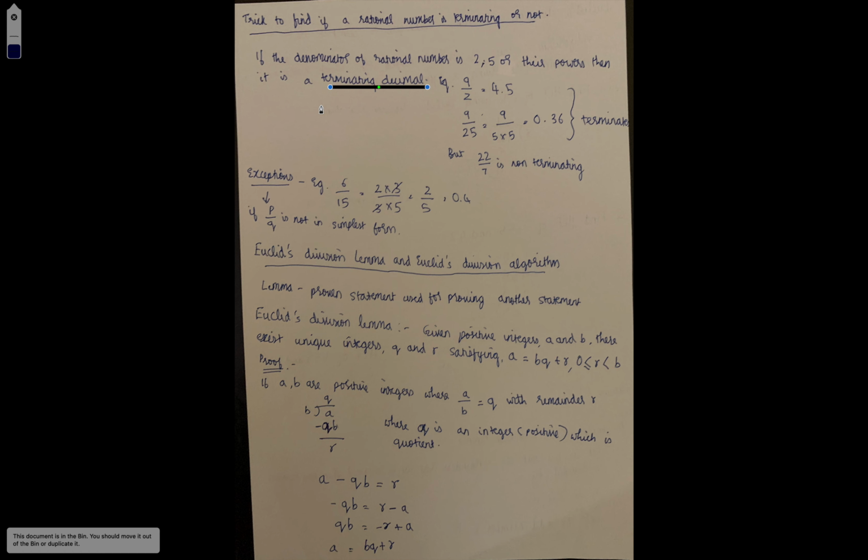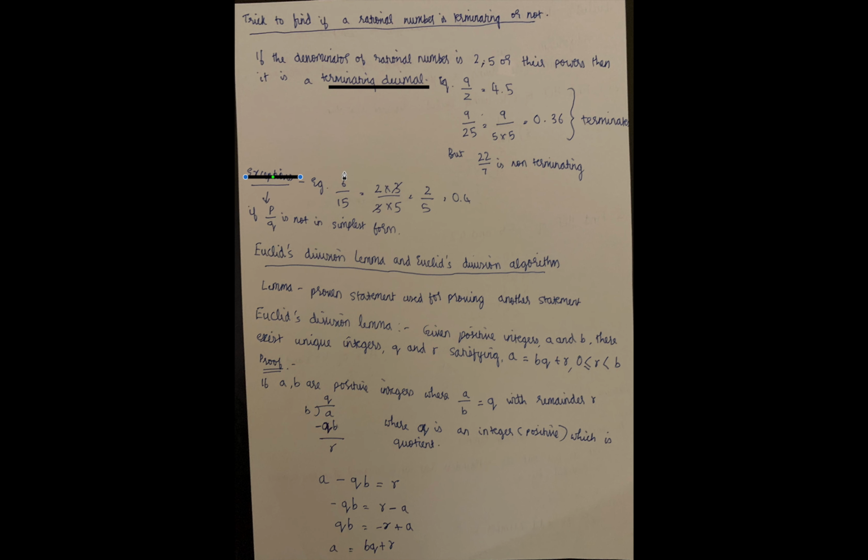A few people make this mistake, so I cannot call it actually an exception. It always works. 6 by 15, if you see the denominator 3 into 5, but 3 should not come, so it is non-terminating, but this concept is wrong.